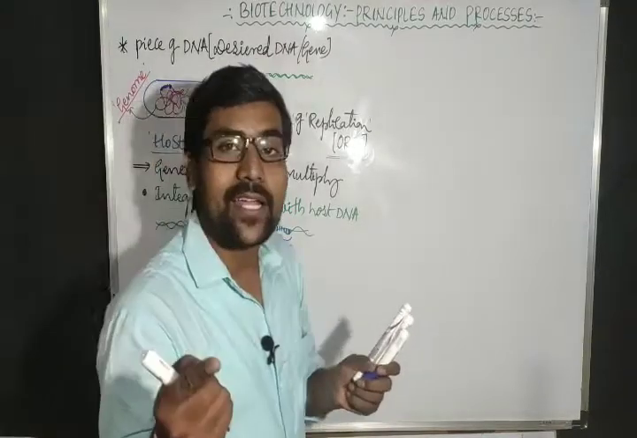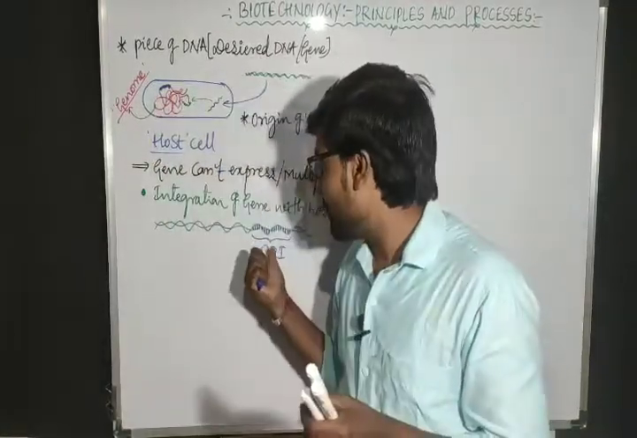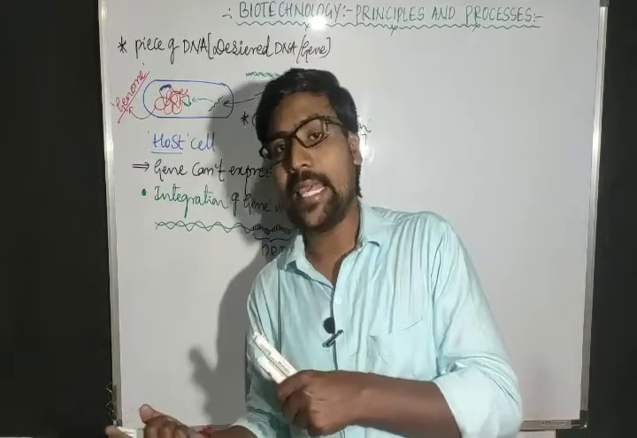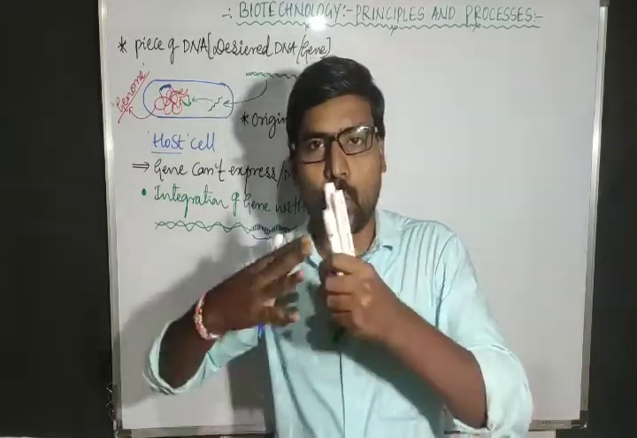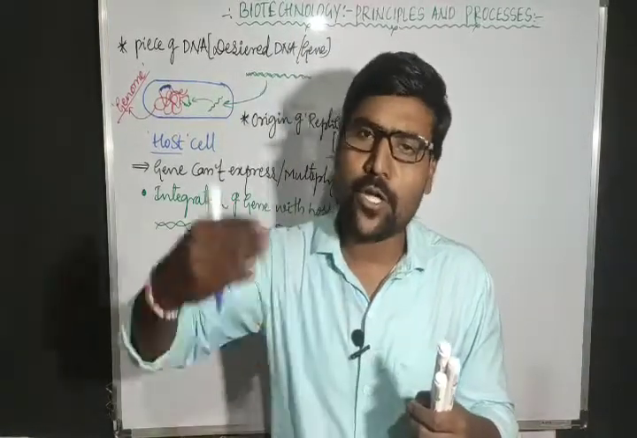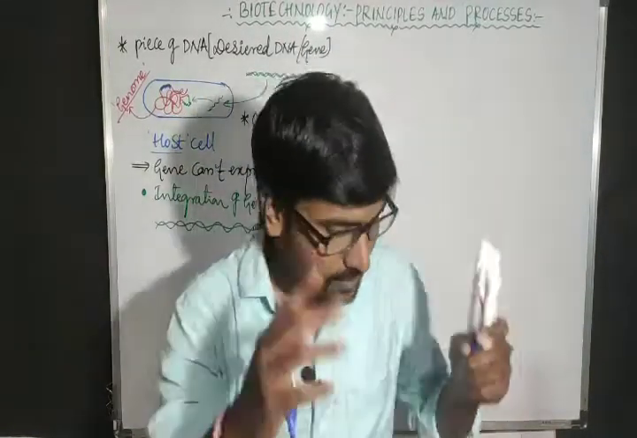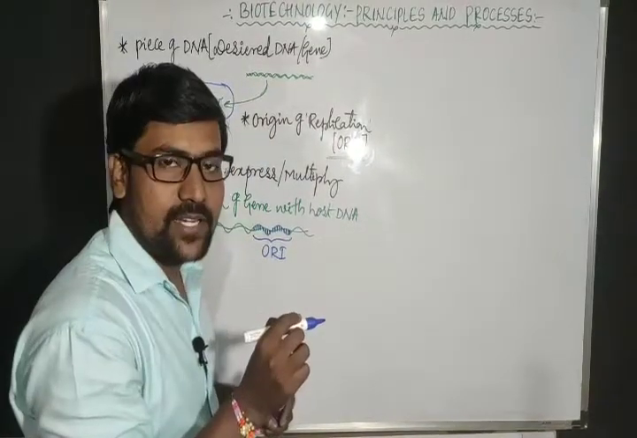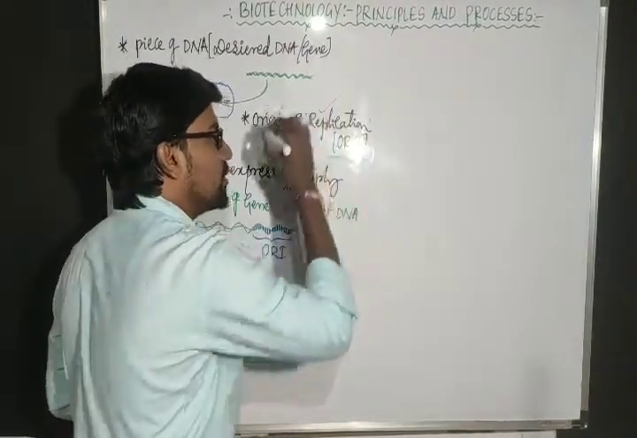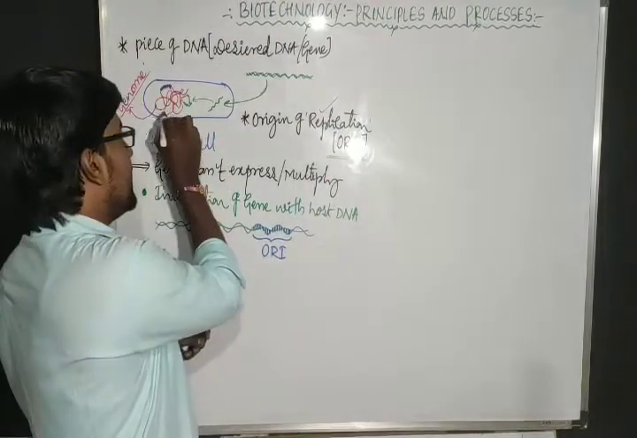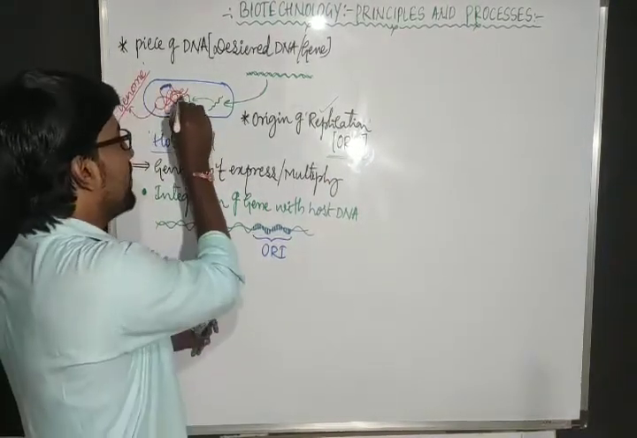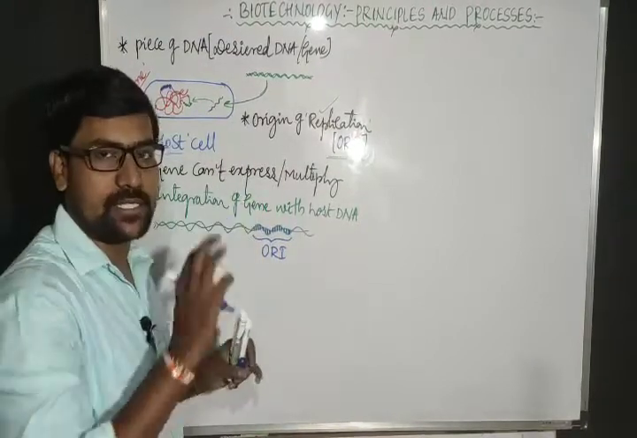But in a prokaryotic DNA, the origin of replication is usually 1. But in the case of eukaryotic DNA, many ORIs are present. Many origins of replication are present. Now, when an origin of replication is present, definitely it will show replication. Then the DNA of the host doubles. Automatically along with that our gene number also doubles.